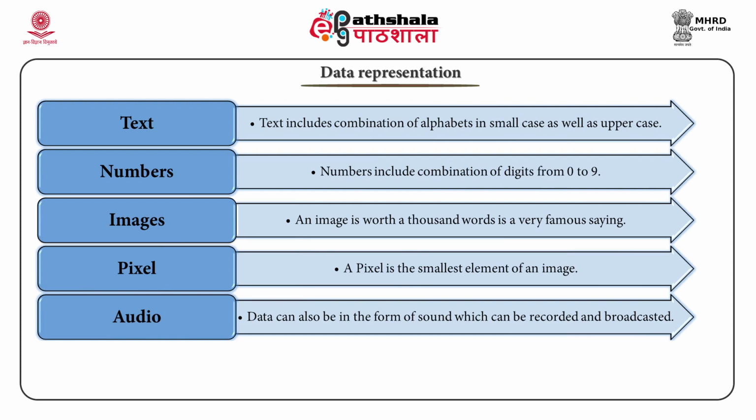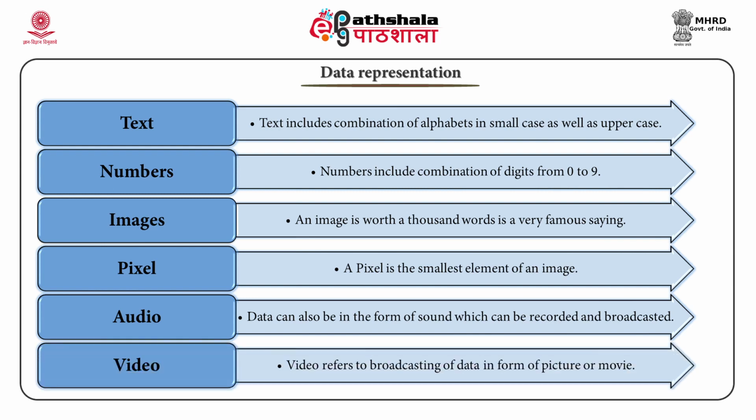Audio. Data can be in the form of sound, which can be recorded and transmitted. For example, the sound we hear on the radio is a basis of data or information. Video. Video refers to showing of data in the form of pictures or movies.